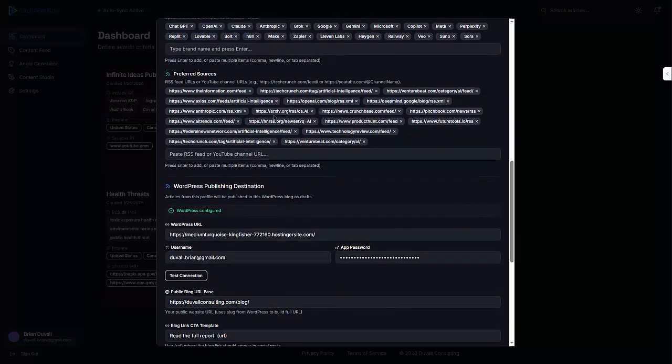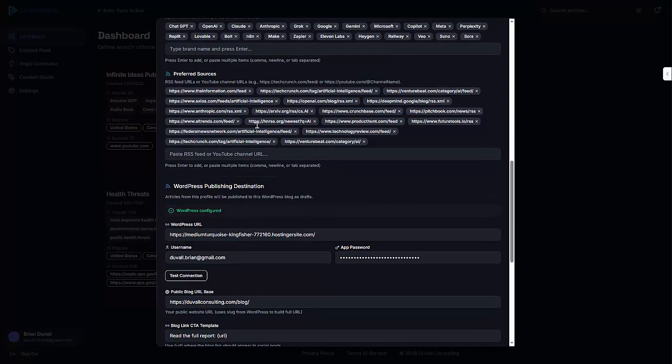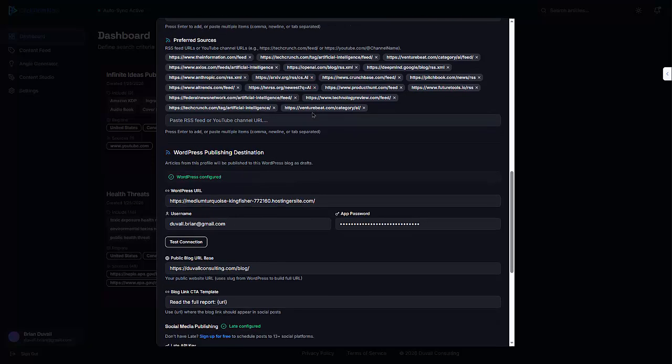And so that's where the AI is going to go and search these RSS feeds, compare the news articles that it finds to the keyword phrases in my list and the brands that I want to follow. And then it will pull relevant articles.